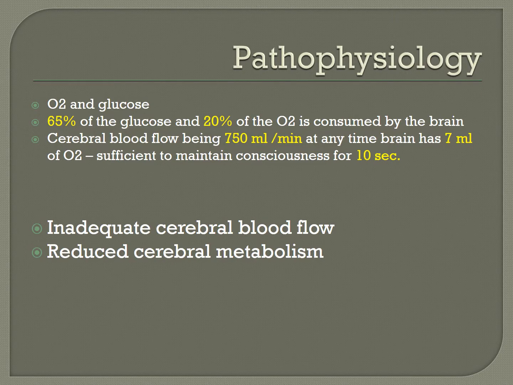Coming to the pathophysiology, first and foremost, what is the purpose of doing cardiopulmonary resuscitation? Basically, we are trying to maintain the blood circulation, so that the brain is receiving sufficient blood, because oxygen and glucose are very much essential. 65% of the glucose and 20% of the oxygen is consumed by the brain, and the cerebral blood flow is around 750 ml per minute at any time, and the brain has around 7 ml of oxygen, sufficient to maintain consciousness for 10 seconds.